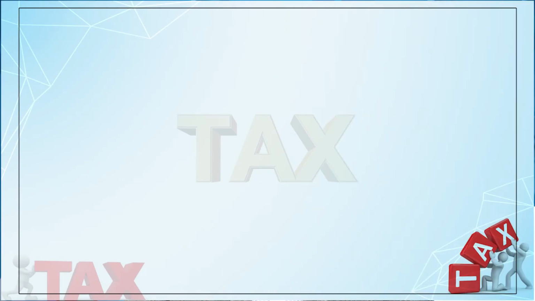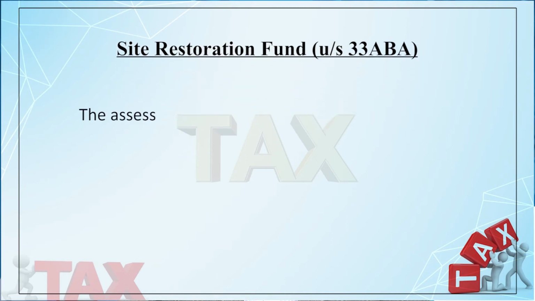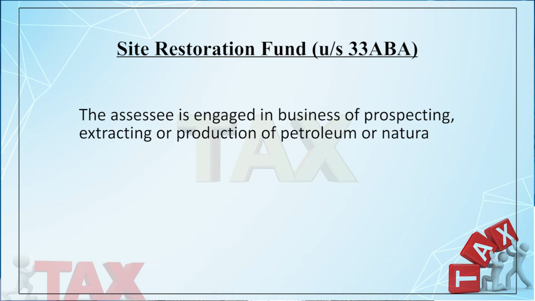33AB is meant for the assessee who are engaged in either tea or coffee or rubber business in India, that is, in plantation business. Then we may discuss another section, the provision of section 33ABA. What is the provision? As per section 33ABA, the assessee is to be engaged in the business of prospecting, extracting or production of petroleum or natural gas.